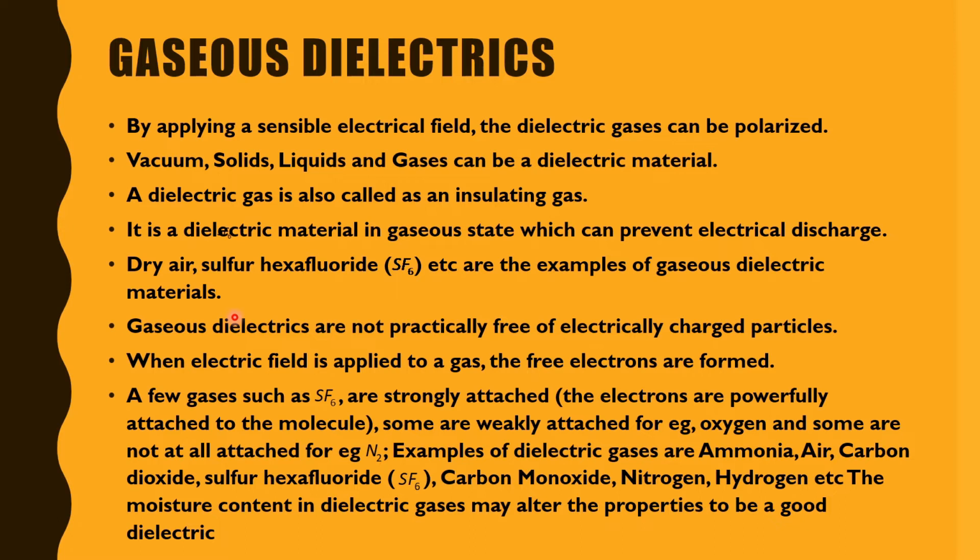Examples of dielectric gases are ammonia, air, carbon dioxide, sulfur hexafluoride, carbon monoxide, nitrogen, hydrogen, etc. The moisture contained in dielectric gases may alter the properties needed to be a good dielectric. So these are a few examples, and there are also exceptions: some can alter their properties as good dielectrics if moisture content is present.